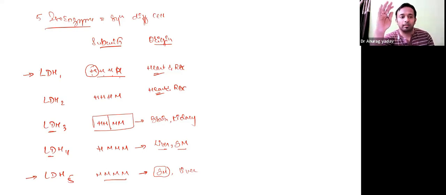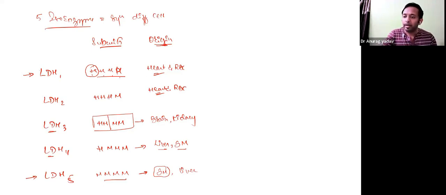All 4H, heart and RBC. Second LDH also same, heart and RBC. When 2H are there, 2M are there, it is mainly from the brain and renal tissue or kidney. The next remaining is liver and muscle. And last LDH5, M stands for muscle, so mainly from skeletal muscle, a little from the liver. This is about origin, from which tissue it originates.